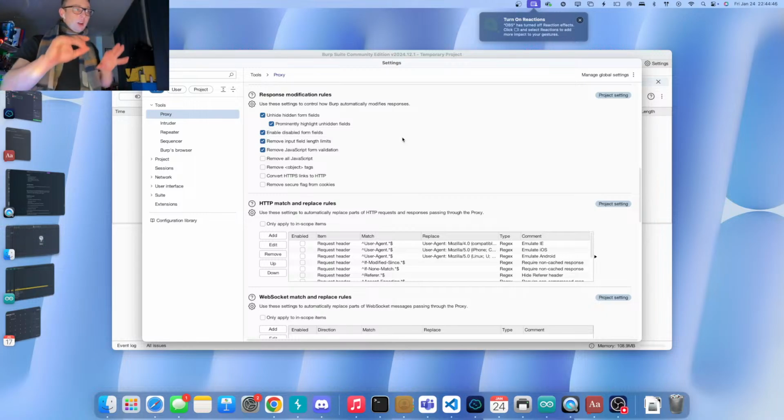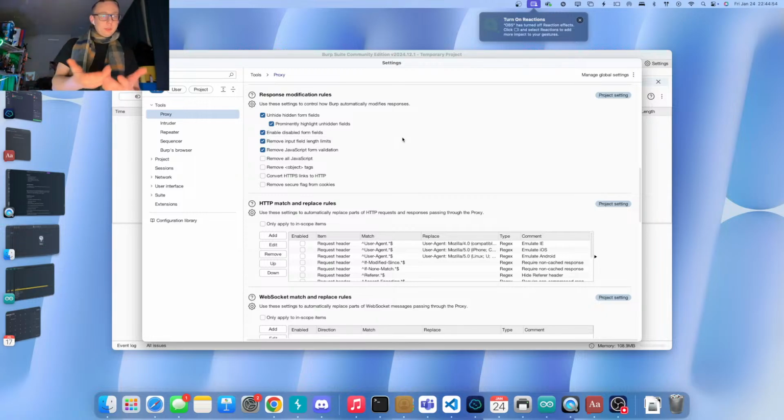So check these. Always check these little options here. What do they do? Unhide form fields. Do I have to tell you what they do? This should be pretty obvious. Prominently highlighting them, make a little red box around them. That's what that does. Enable disabled form fields. Yes, because those disabled form fields, come on, guys. That's just client-side protection. I don't care about that.